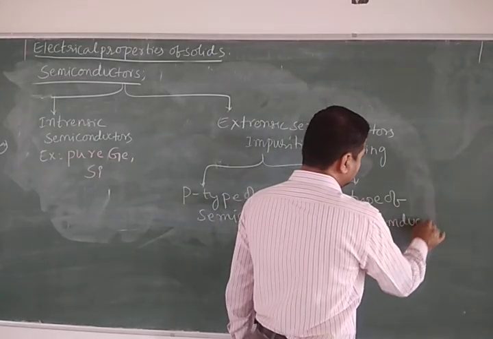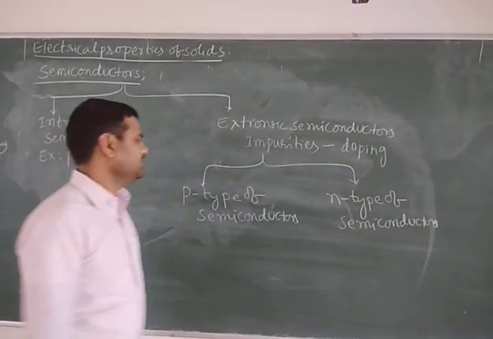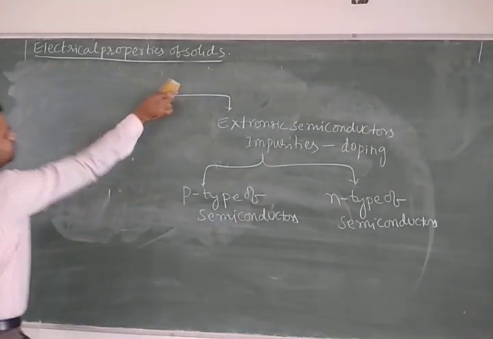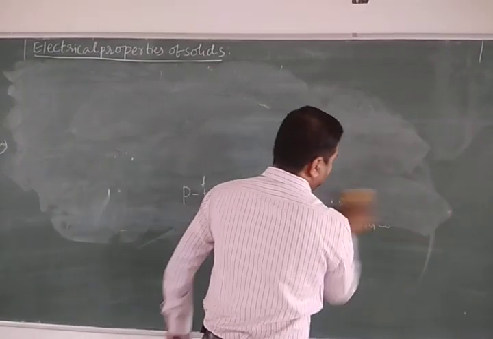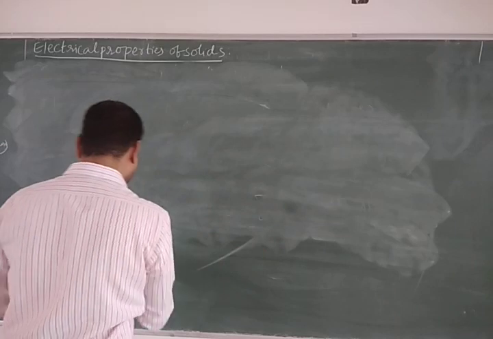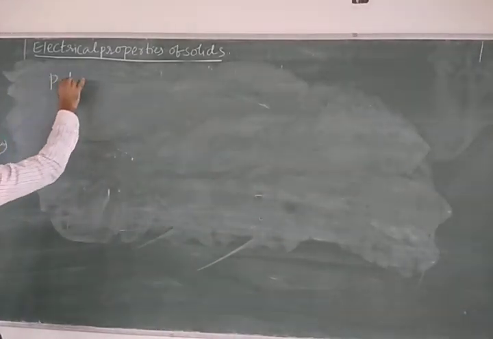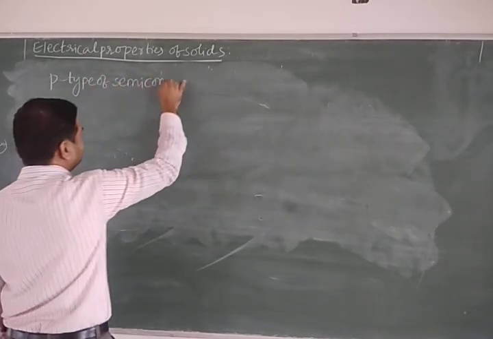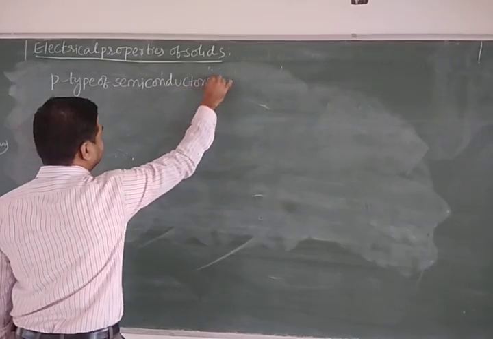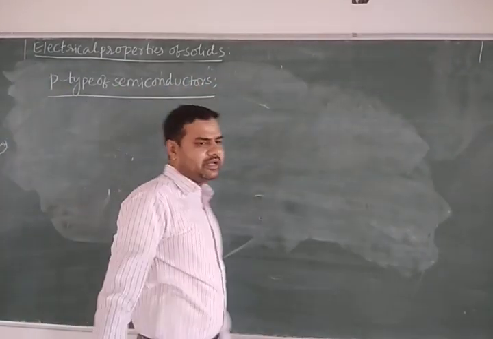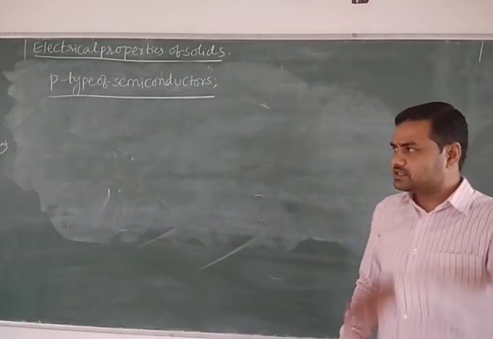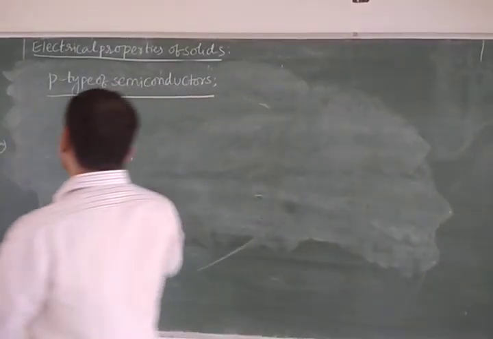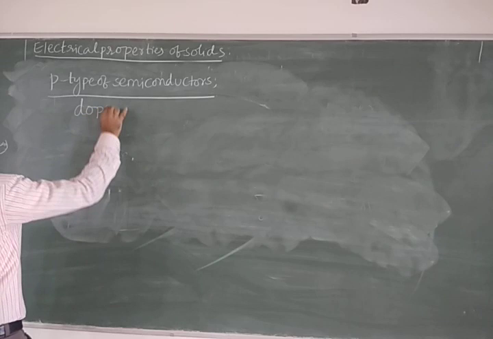Okay, what is meant by the P type of semiconductor? What is meant by the N type of semiconductor? Let us discuss clearly. First we will discuss about the P type of semiconductors. Let us discuss the first one, P type of semiconductors. And you will get about this in physics also. The definition for the P type of semiconductors is the semiconductors which are obtained by doping. Doping means addition of impurities.